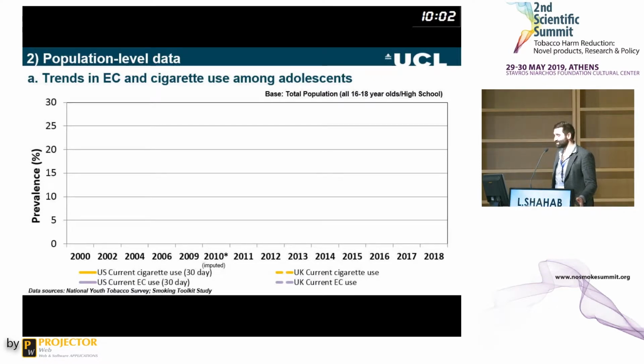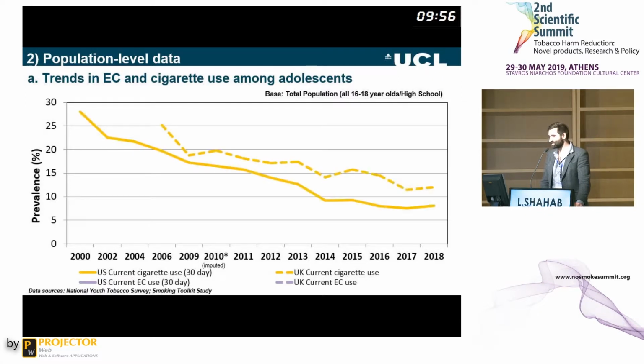So these are data from the US and from the UK. The UK is in a broken line and the US in solid line. This is cigarette use in the past 30 days. Over 2 decades or so, we can see there's a nice decline in both the UK and the US over this time period. Now, this is e-cigarette use over the same time period.